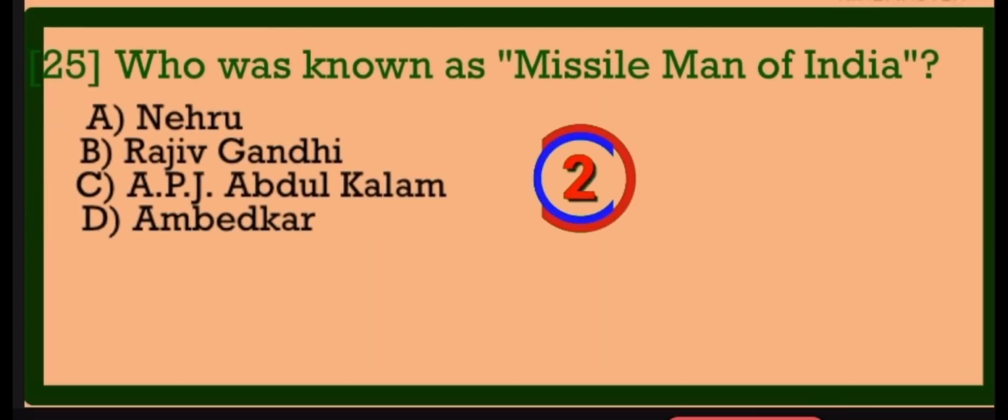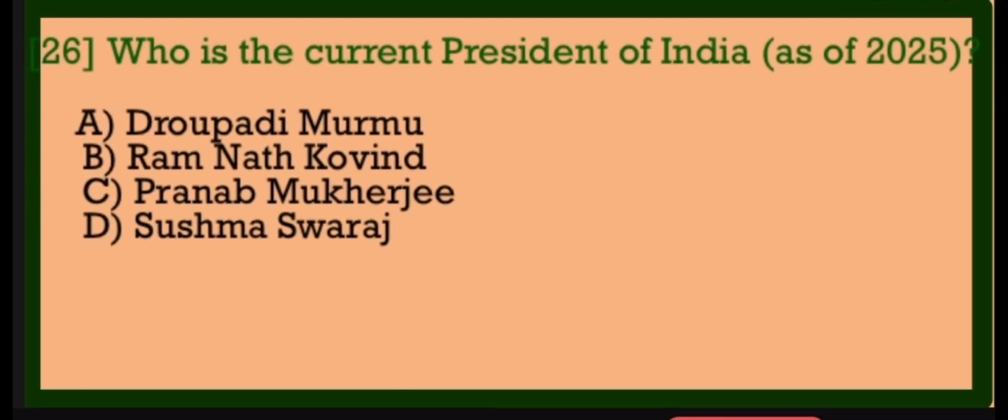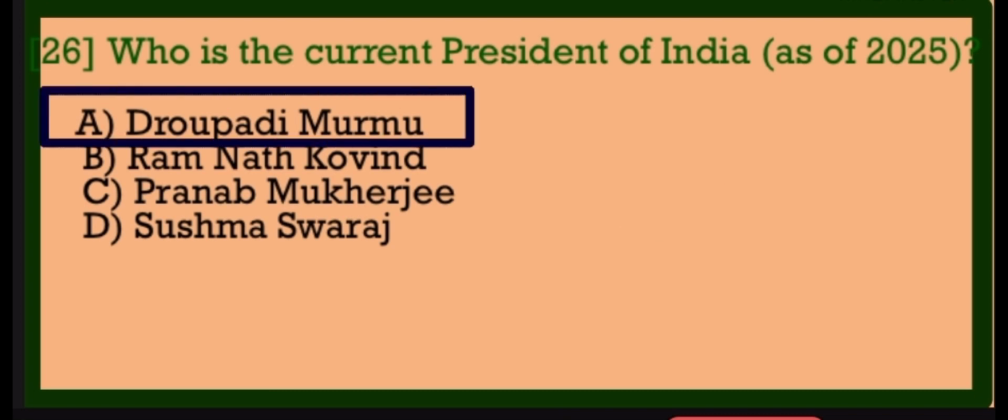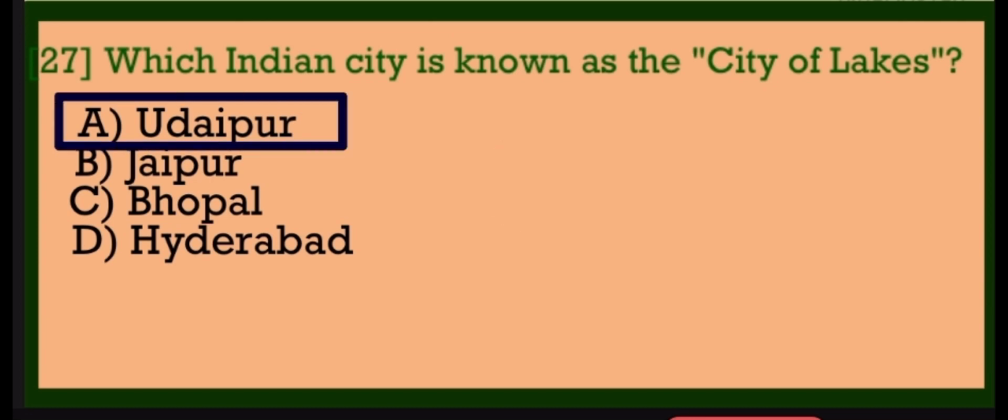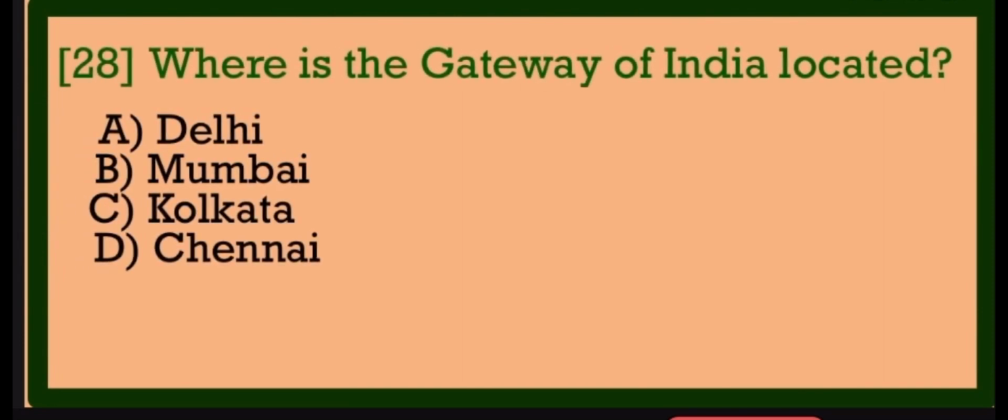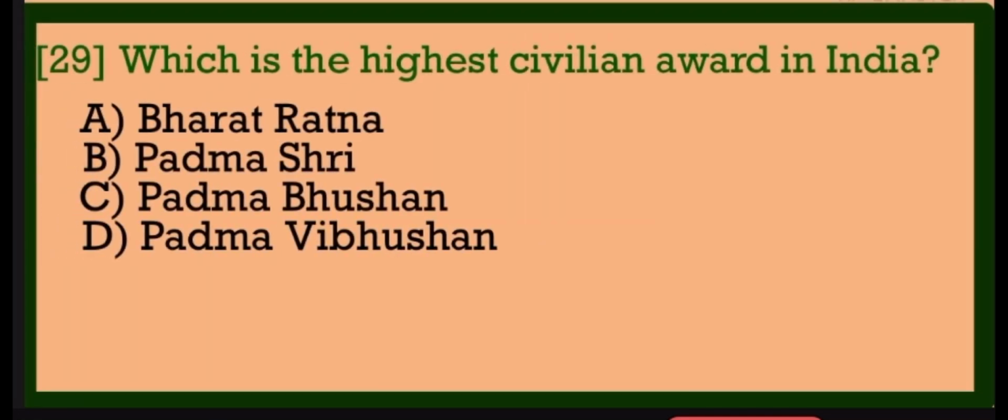Ganga. Who was known as Missile Man of India? APJ Abdul Kalam. Who is the current President of India? Draupadi Murmu. Which Indian city is known as the City of Lakes? Udaipur. Where is the Gateway of India located? Mumbai. Which is the highest civilian award in India?